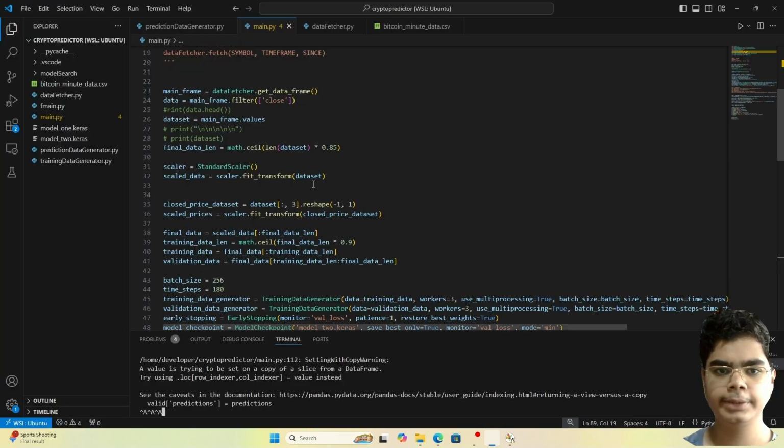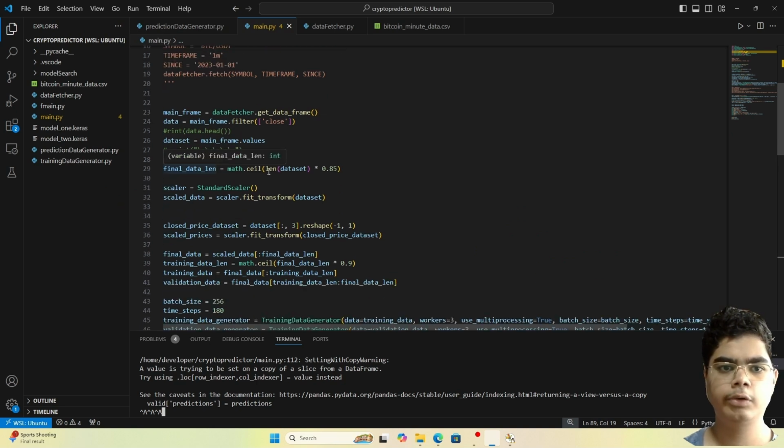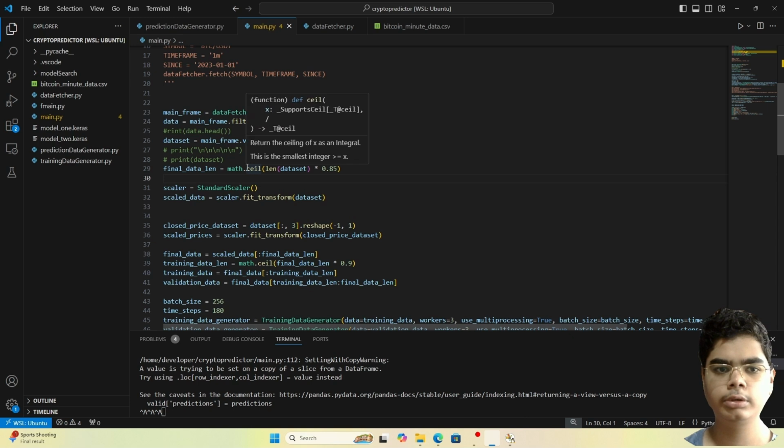So again, let's go back. What I've done here is I have found out what will be the 85% of this data. So it will start from the 0th data point to whatever data count is 85%. Here, math.ceil, this method is used to round off to the nearest integer value. So this will return an integer and not some decimal or float.